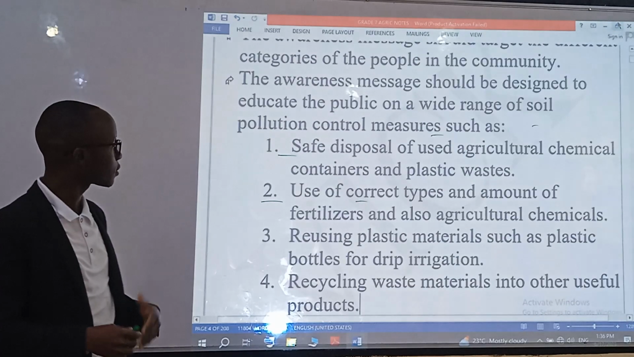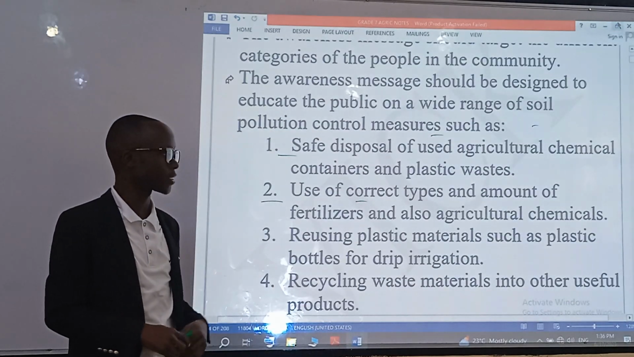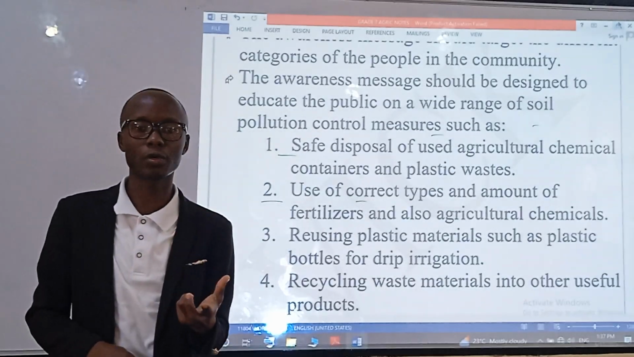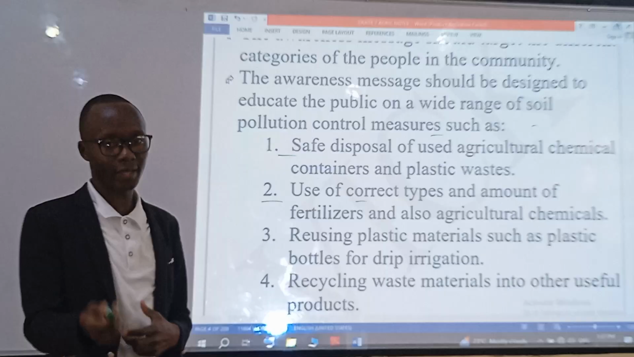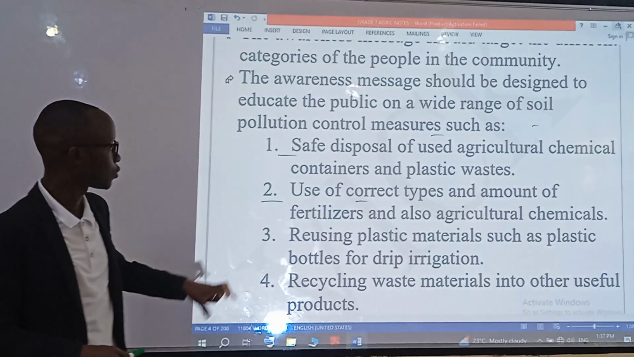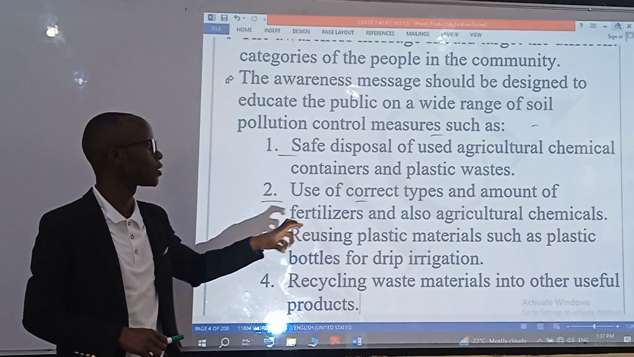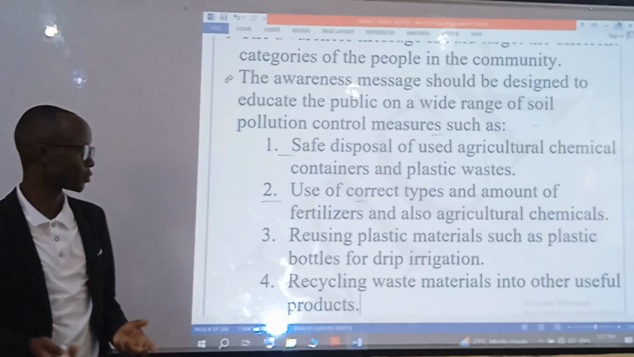Another one, we should sensitize them on the use of correct types and amounts of fertilizers and also agricultural chemicals. Yes, they are beneficial because they help control other factors in the farm. But now, do we use the correct amount? That is the question. So we should be made aware of how to use these agrochemicals and fertilizers in their correct amount to avoid soil pollution.